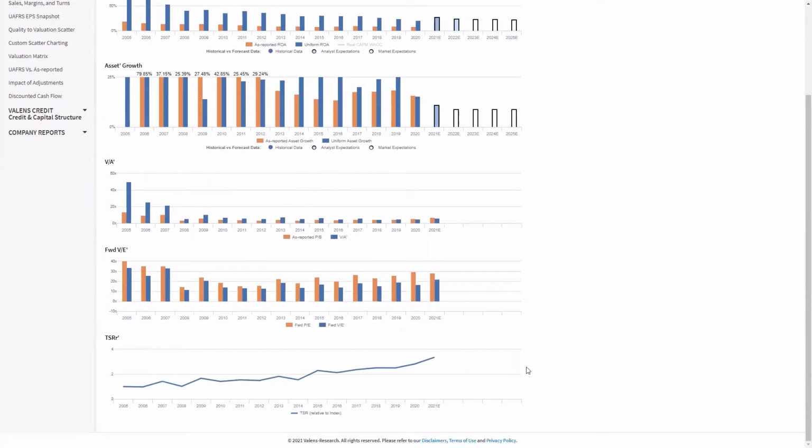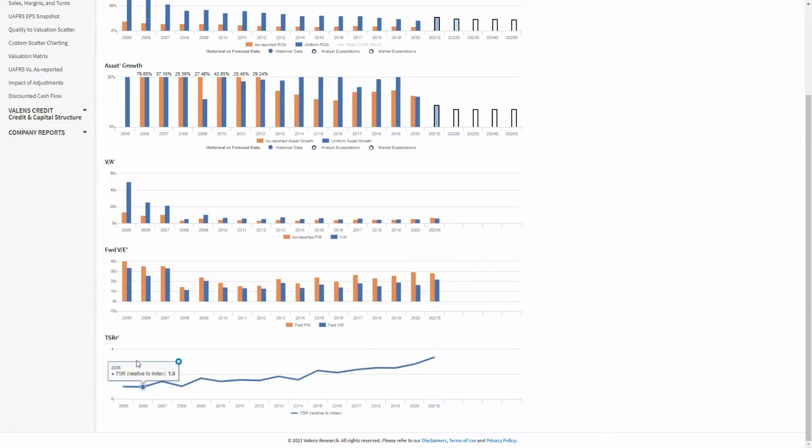But guess what? The market also knows that, because the market's also paying attention to the uniform accounting data and not to the distorted as reported data. And we can see that because we can see the TSR for this company relative to the market. And for those of you who don't know, TSR stands for total shareholder return. That's the total capital appreciation and dividend income you can get from this stock in a given year.